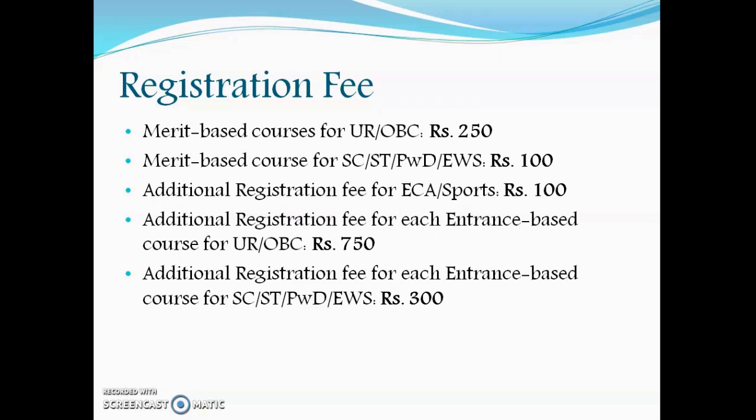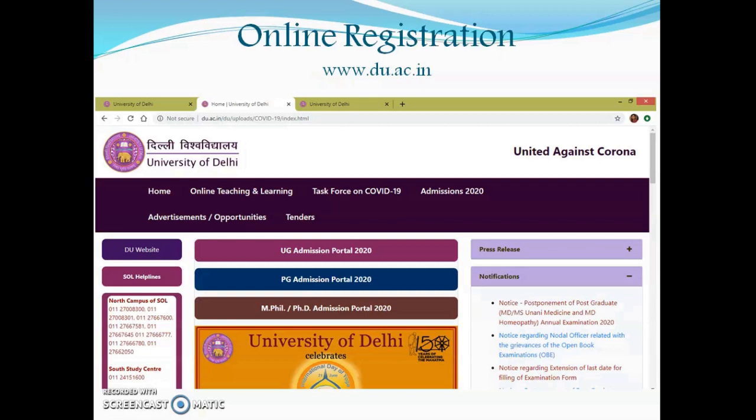There would be additional registration fee for each entrance based course also. For UR category and OBC category, it will be rupees 750. For SC, ST, PWD and EWS category, this will be rupees 300. This fees is for one entrance examination. If you wish to choose more than one entrance examination, then the same amount would be added to it.